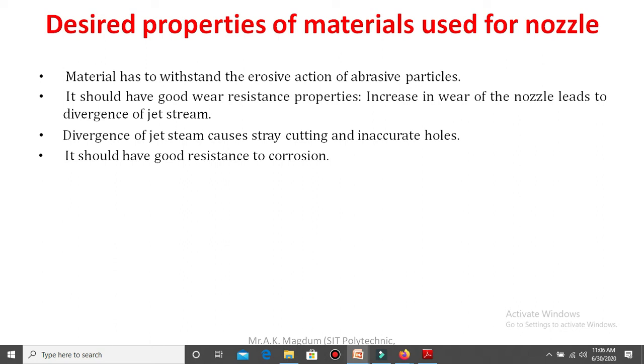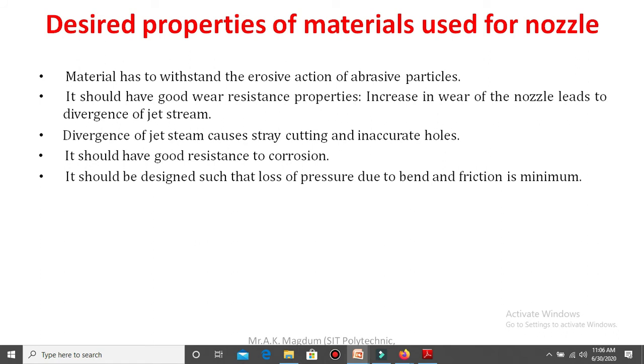Because there is continuous contact with the abrasive particles, and the gas also comes into contact with the nozzle surface, there may be a chance of corrosion of the nozzle material. So to avoid that, a very important property of the nozzle material itself is corrosion resistance.